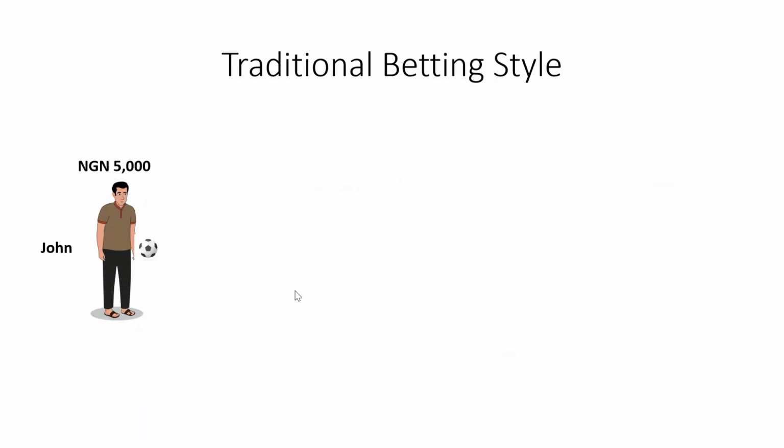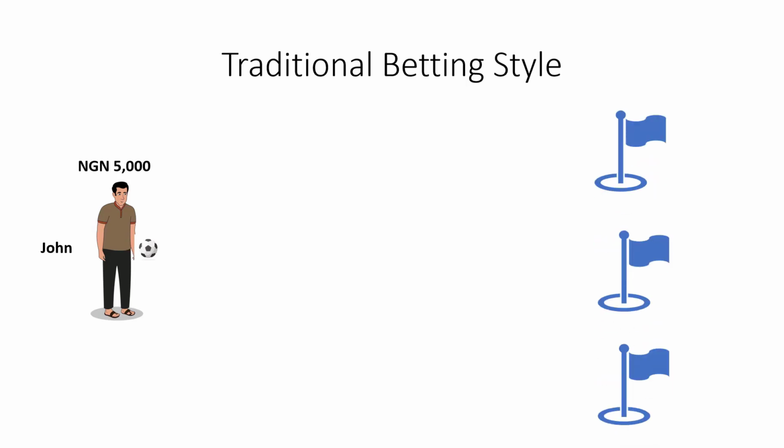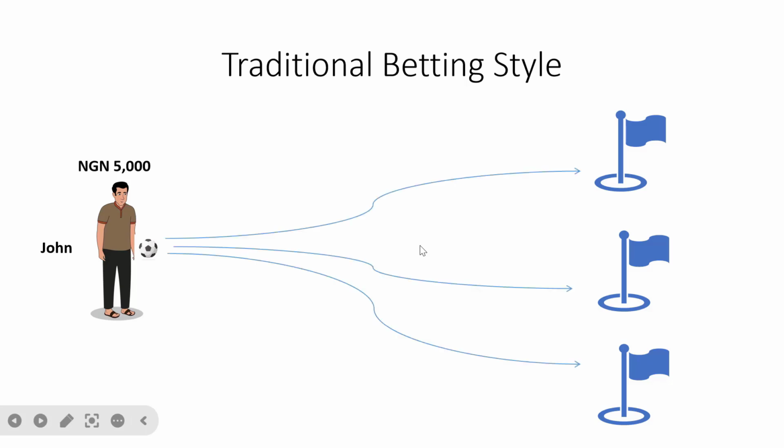Okay, so now let's go to how the normal traditional betting style works. Now this is a guy, he has 5,000 naira, right? They gave him 3 spots to hit. So either he hits this pole, or this pole. He just has to pick a single pole to hit. So having a single pole to hit out of these 3 poles, you have to choose only one.